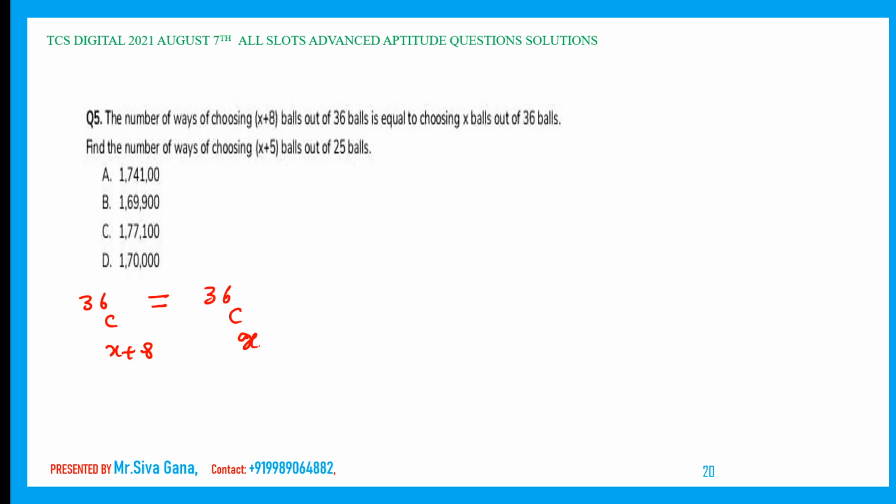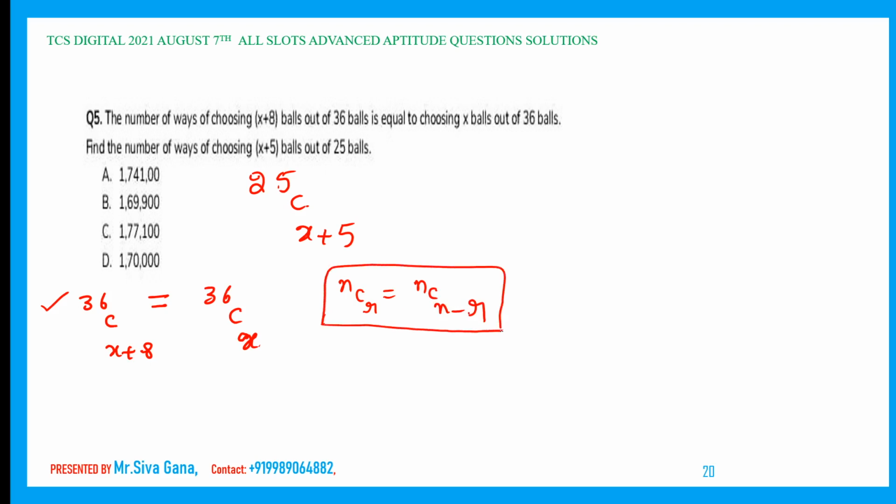What he is asking is to find the number of ways of choosing x plus 5 balls out of 25, which means we need to calculate the value of 25C(x+5). So first of all, we need x from this. NCR is equal to NCN minus R. Keeping this identity in mind, I am just doing one trial and error wild guess for x is equal to 14.